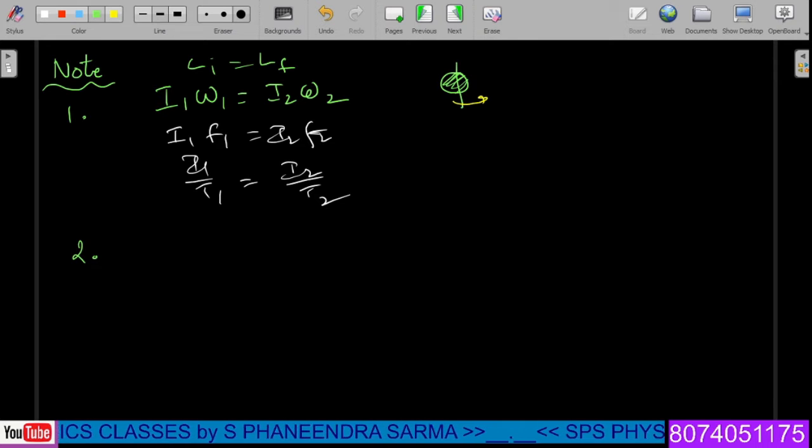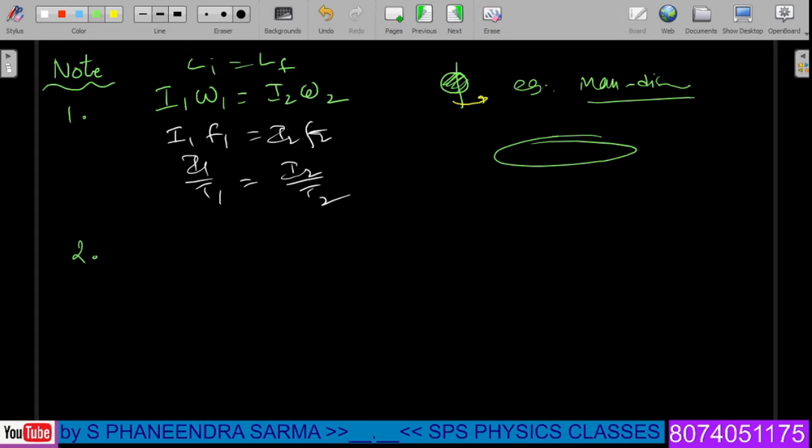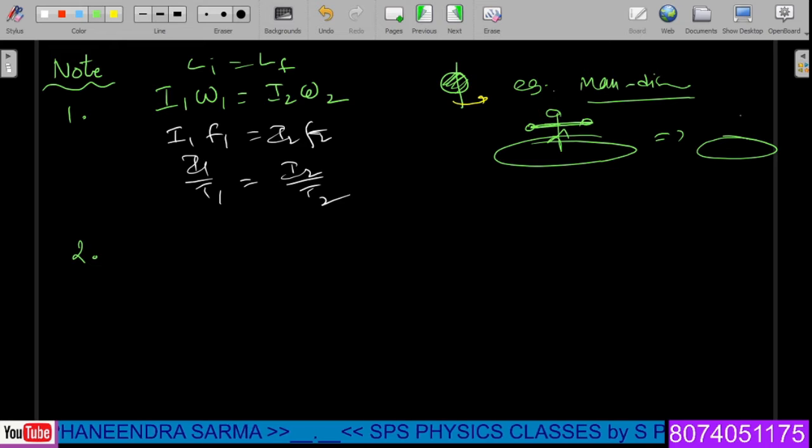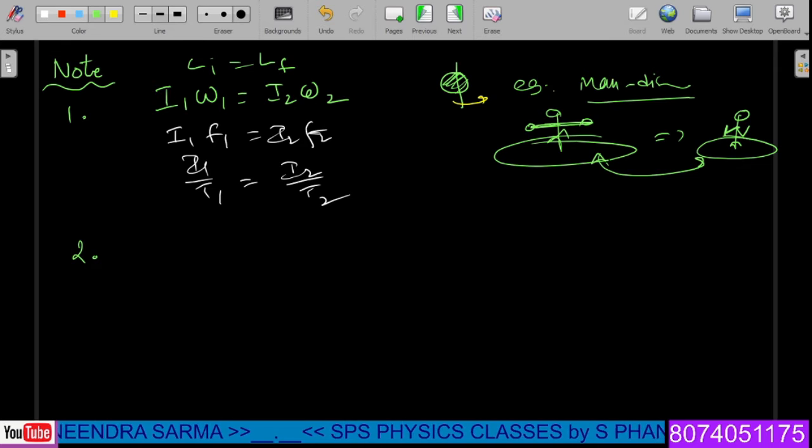Second interesting thing is that, suppose during the rotation process, some amount of mass was lost or melts down, anything happened. In such a case, frequency of rotation altered and inertia also altered. Best example here is a man rotating on a disc. So this is the disc. Imagine that there is a person. Initially, he flips his arm like this, and after some time on the rotating disc, the same person folds his hands like this. So during these two cases, definitely the number of rotations made by the person also changes. That's the logic we have to follow here in the first case.